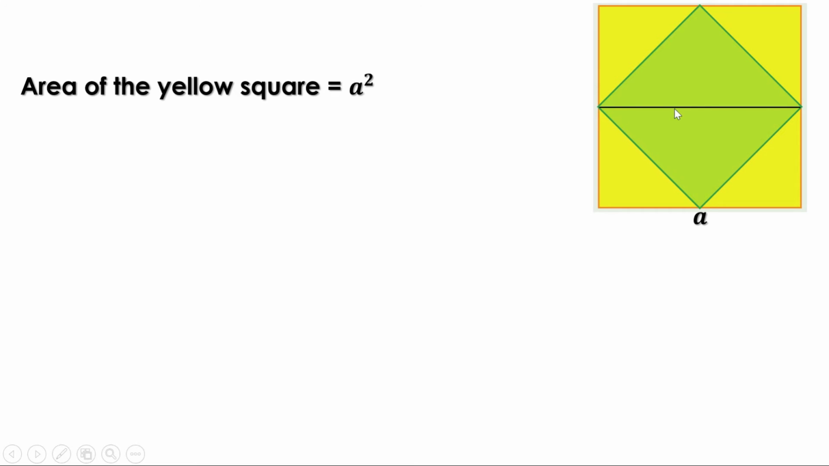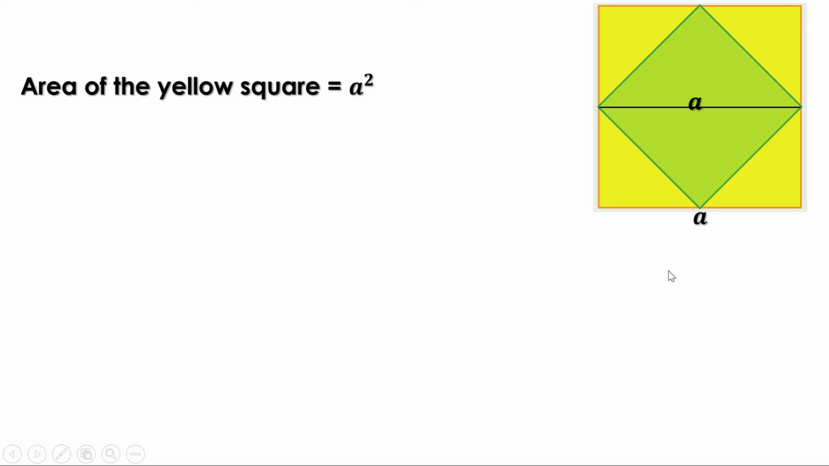Suppose the side of the large square or yellow square is A. Then what is the area of the yellow square? It is A square. Now this is A. Therefore, the length of this line is also A.